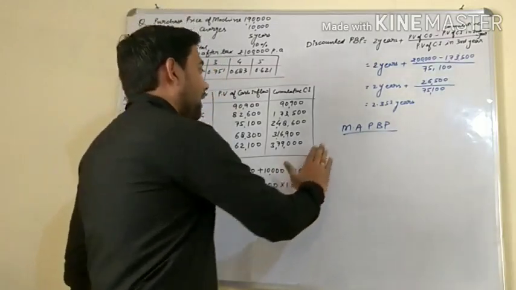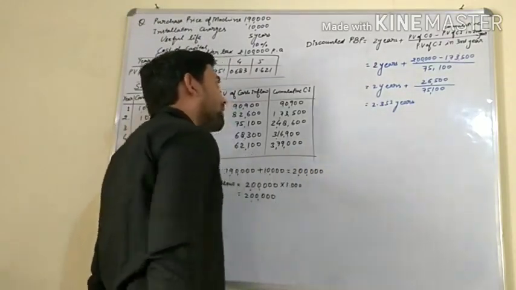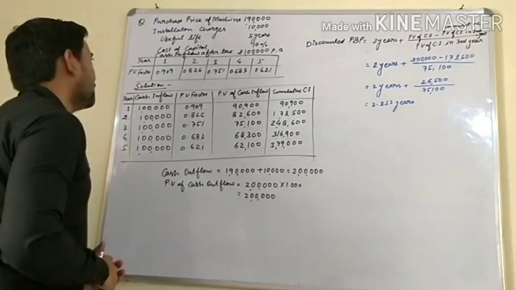Okay, now we have seen merits and demerits. Now we will see a question. Okay, let's start.